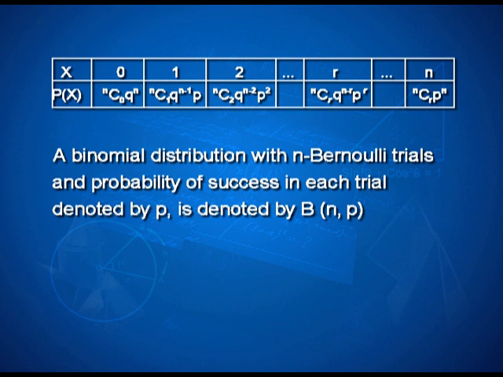So, when you see an expression of the kind B of n comma p, then it means we are talking about a binomial distribution where there are n number of trials which are Bernoulli trials. That means, they are independent, finite, the probability of success does not change, right, and p represents the probability of success. So, if there are only 2 outcomes, success and failure, and other conditions being satisfied, then that is where we are looking at the concept of binomial distribution coming in use.